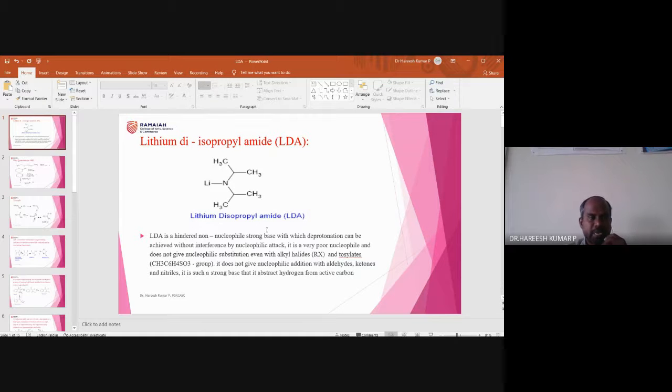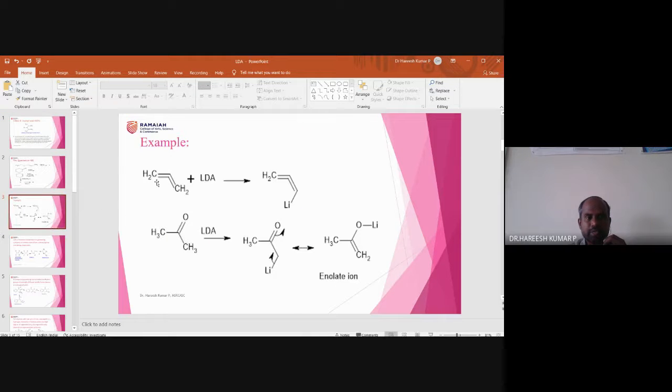So with this, I will take one example. Look here. This compound is called allene, and these protons are acidic in nature. So this proton can be captured by LDA. So that means diisopropylamine is the byproduct, and lithium will sit over here because an anion is forming. That is the reason lithium will sit over here. That's what I have written here.